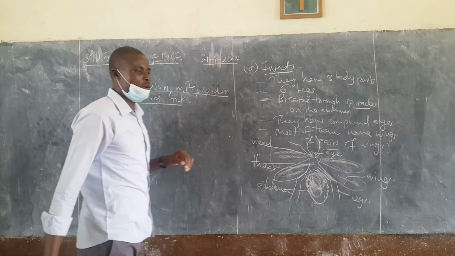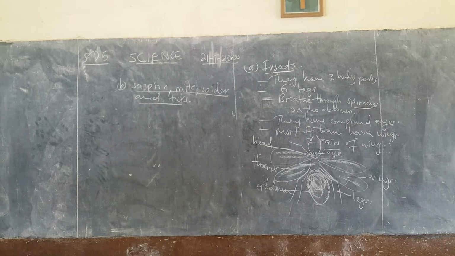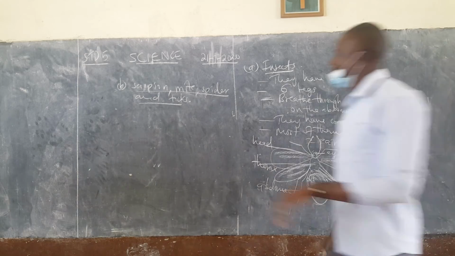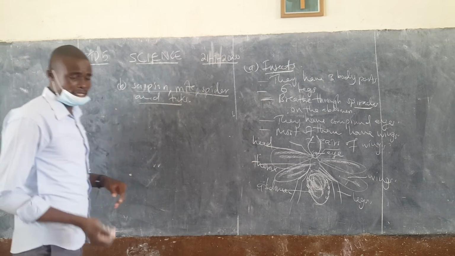I mentioned that they are called arachnids. And we need to know, sorry for the interference, scorpion, mites, spider, and ticks.